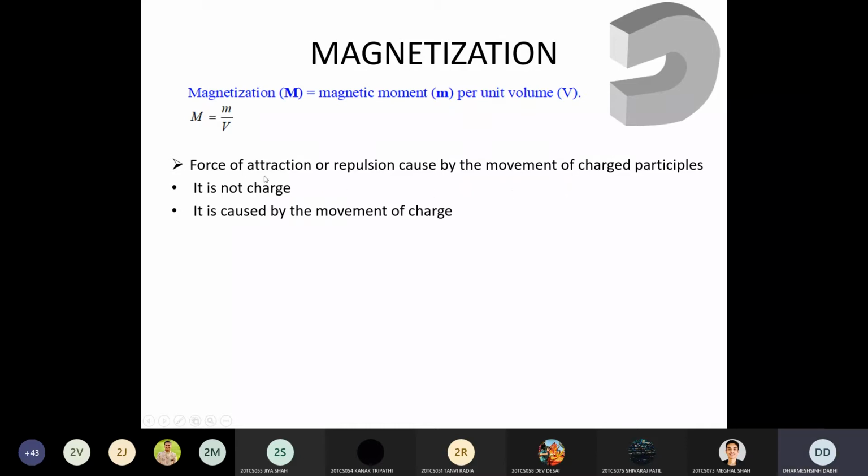So magnetization means what? It creates the force of attraction or repulsion, which depends upon the polarity of the object. Same polarity objects repel, and different polarity objects attract each other. So that is the definition of magnetization: magnetic moment per unit volume.